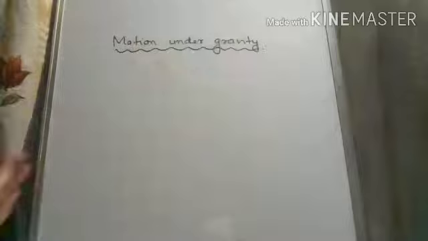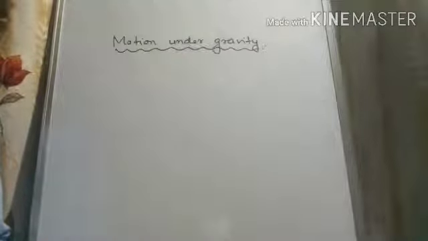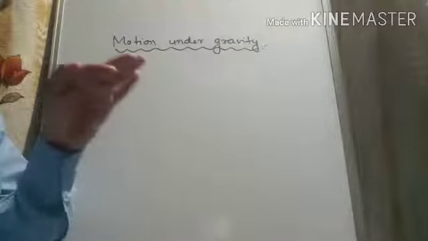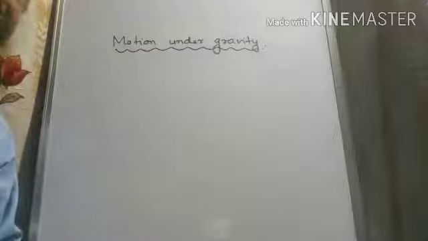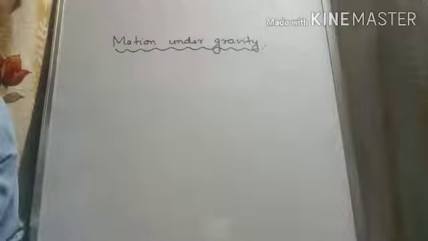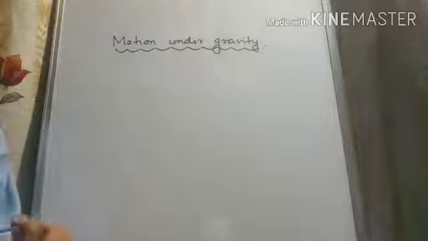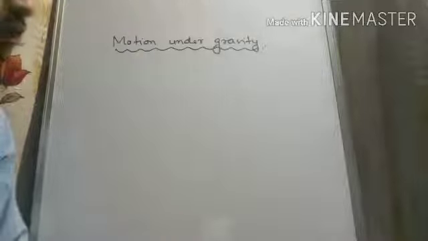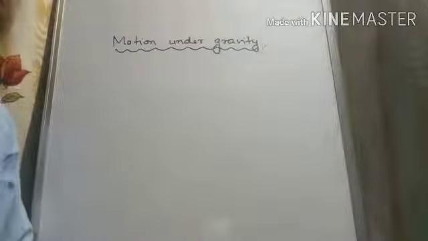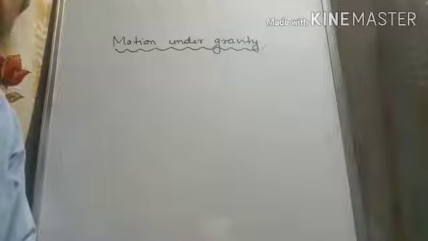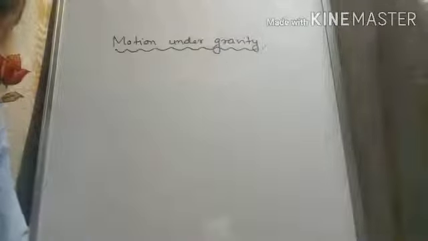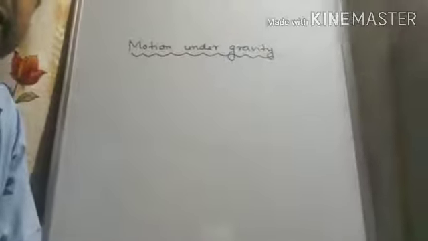Motion under gravity means the vertically upward or downward motion of an object under the gravitational influence of the earth. Generally, the motion that we consider here is the motion near the surface of the earth. So if it is near the surface of the earth, the acceleration can be taken constant, which is equal to 9.8 meter per second square.